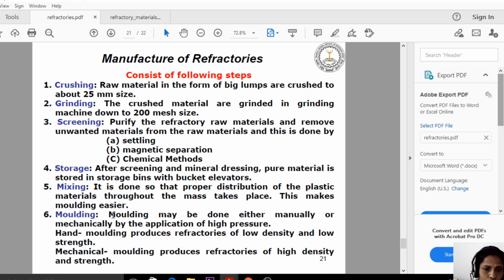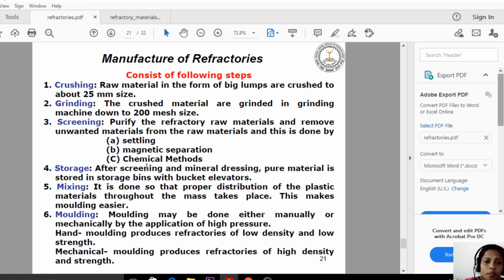The raw materials and the plastic materials are mixed with each other. We are also using foam or alkaline agents to increase the strength of the materials, and for increasing the molding capacity also we are adding these. That is the mixing process.